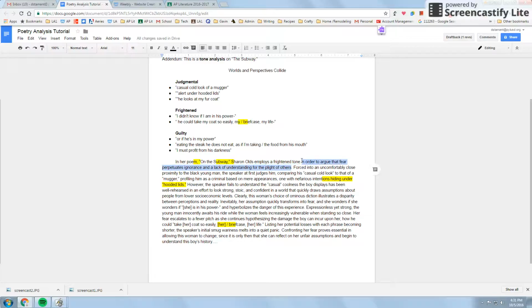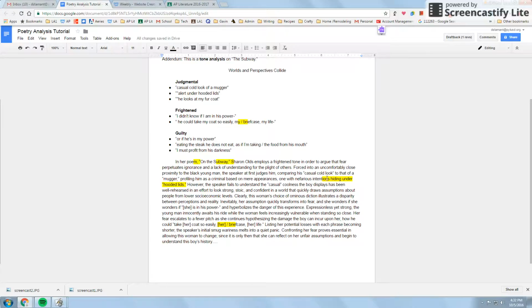I have my UT. This may not be perfect, but it's the best I could do in this short amount of time I have. I start going into my examples right away. I integrate it into my sentences, comparing his "casual cold look" to that of a "mugger." Notice that I broke up this quote into tinier pieces to make it flow better. So when I read it out loud, the speaker at first judging him, comparing his casual cold look to that of a mugger. When I say that out loud, it sounds like one sentence. That's what you want. So that's how you seamlessly blend quotes.